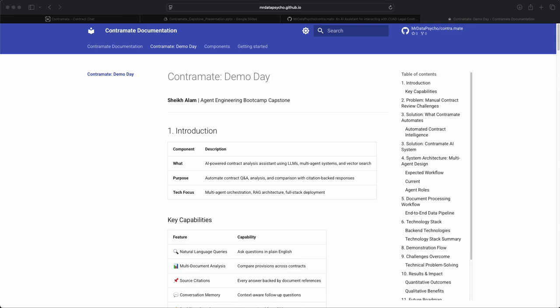Today I'm going to present the product called Contra.Mate, which I have built throughout this bootcamp. Contra.Mate is an AI-powered contract management assistant. So what actual problem is it solving? Throughout this application, the user can ask general questions related to the contracts, can compare certain contracts, can compare certain clauses and ask about certain money values mentioned in the contracts, and also the conversations are saved so the user can come back later on and pick it up.